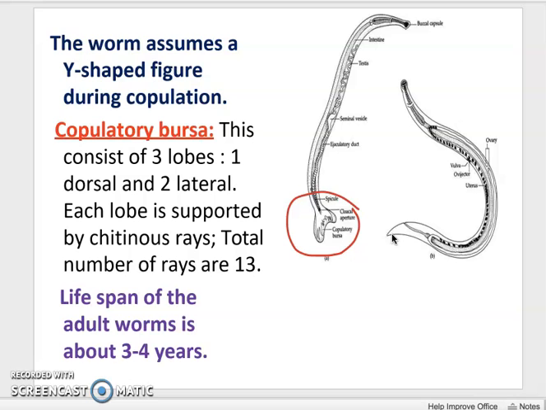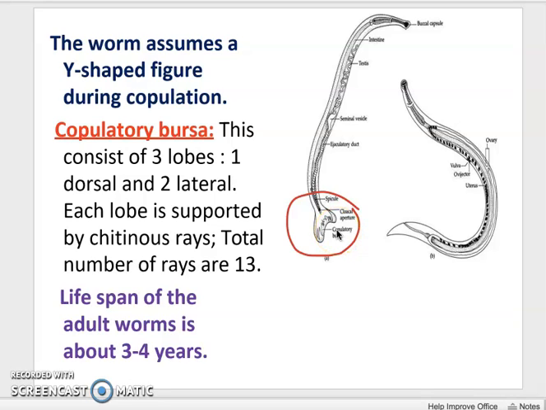So the worm assumes a Y shape. Anteriorly you can see a slight bending, whether it is male or female. The worm assumes a Y-shaped figure during copulation, and the copulatory bursa consists of 3 lobes, 1 dorsal and 2 lateral lobes.